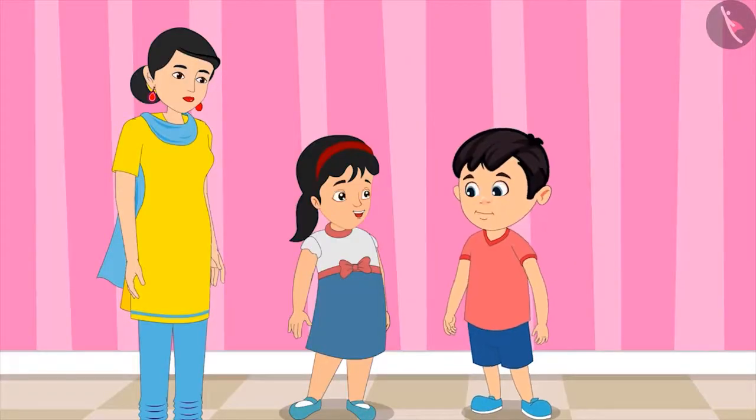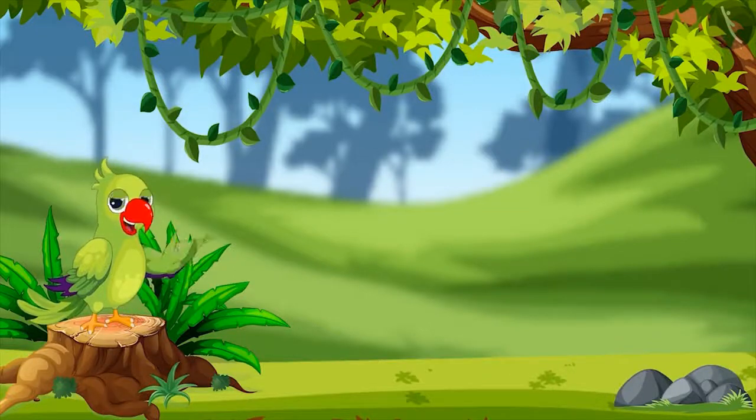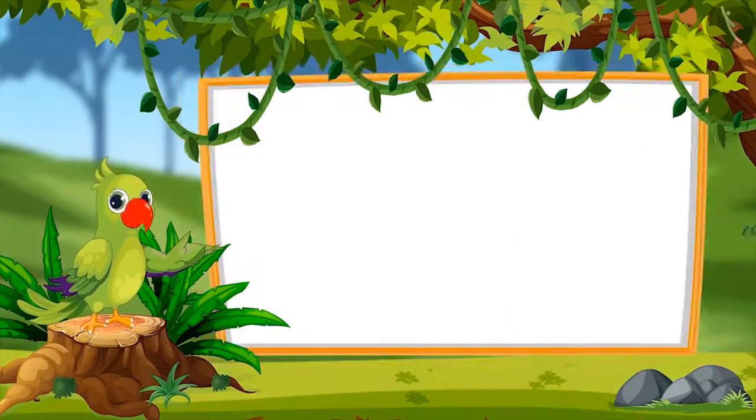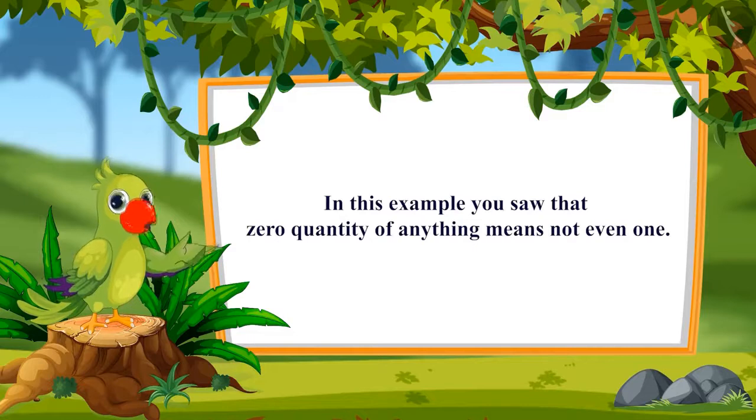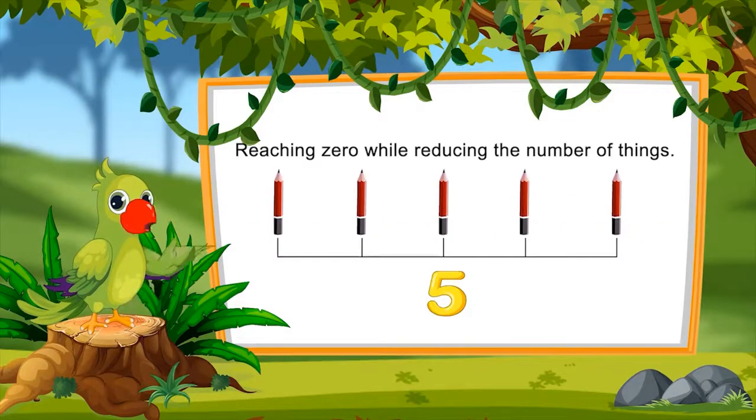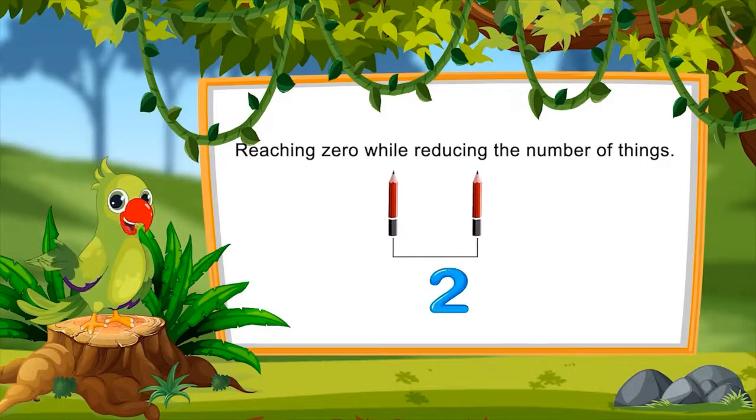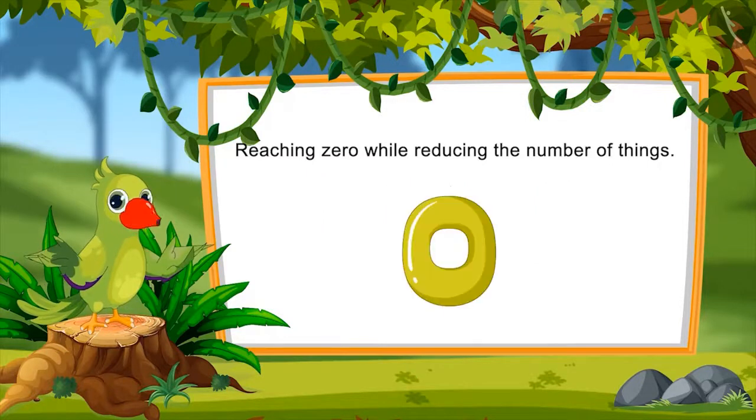Did you enjoy playing this game? So children, in this example you saw that 0 quantity of anything means not even 1. Can you also one by one reduce the number of things to reach the number 0? Look at the number of things around you and reduce their number one by one until you reach the number 0.